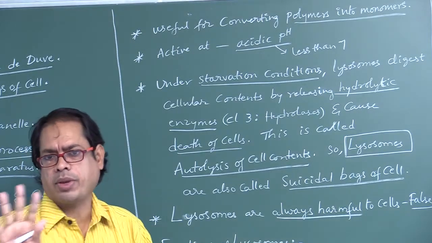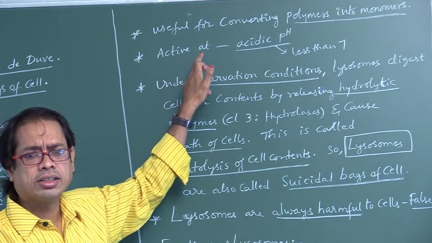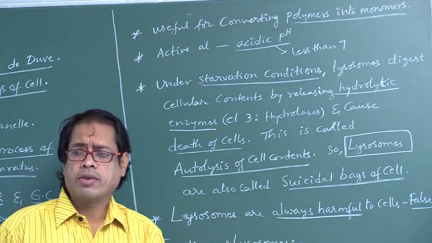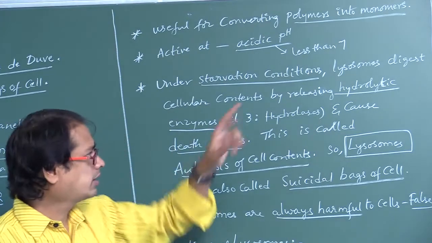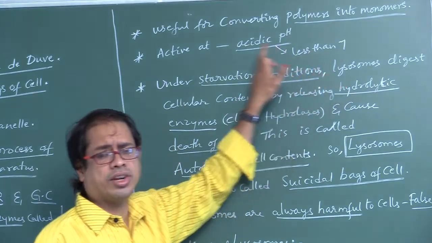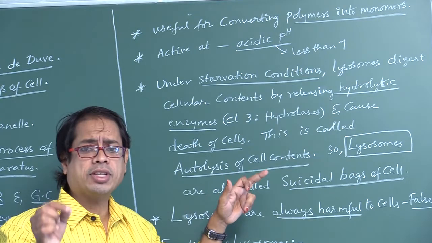Don't say alkaline pH. Hydrolytic enzymes are active at acidic pH. What is the value of pH in an acidic medium?